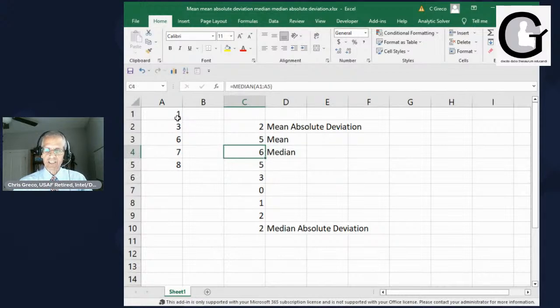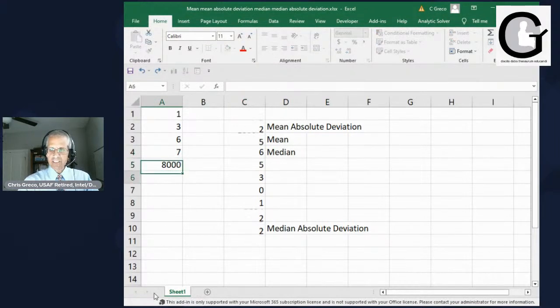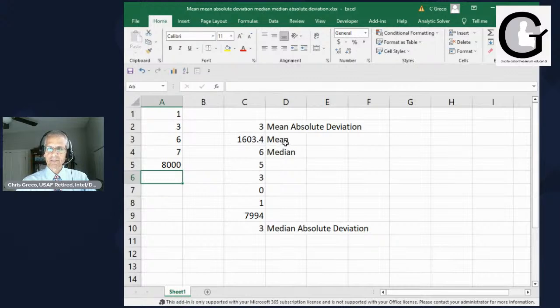Well, the median here is 6 because it's 1, 3, 6, 7, 8. Now what I want to do is show you what happens. Remember I said I changed that 8 to 8,000. Let's say I did that. Look what happens in the mean. The mean all of a sudden is 1,600. The mean absolute deviation changed from 2 to 3, right? Median hasn't changed at all. So the median absolute deviation, interestingly enough, is 3.